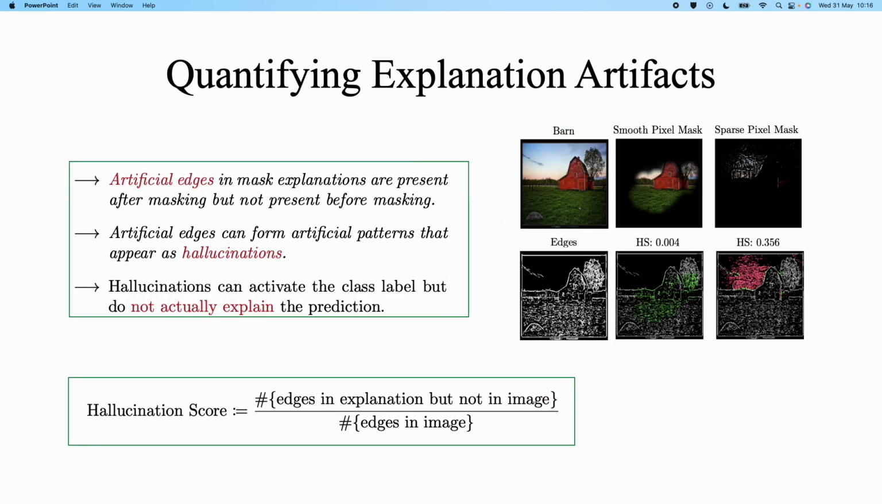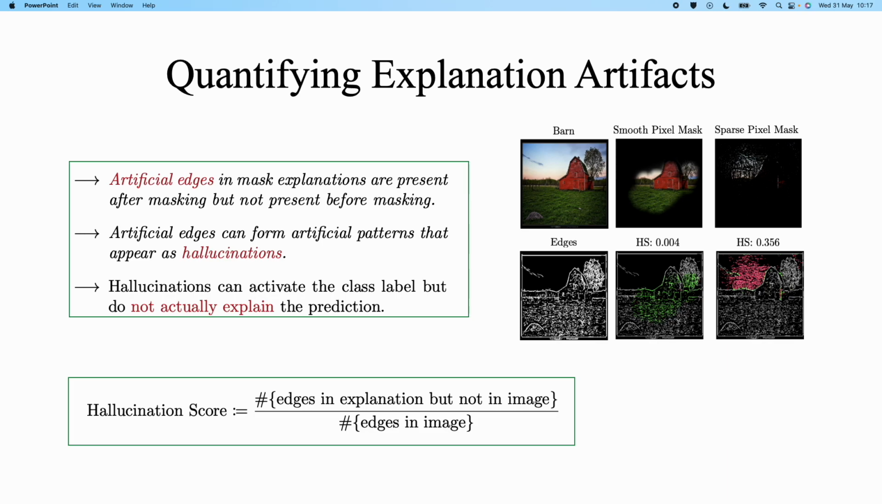Our first concern was identifying a method to quantify artifacts in mask explanations. We noticed that artificial edges, those present post-masking but not pre-masking, often generated artifacts. Take the barn image with a sparse pixel mask explanation. Numerous artificial edges, highlighted in red, can be seen. These edges can create hallucinations, which are misleading patterns activating the class label without providing an accurate explanation of what's